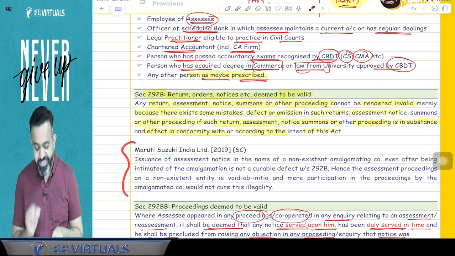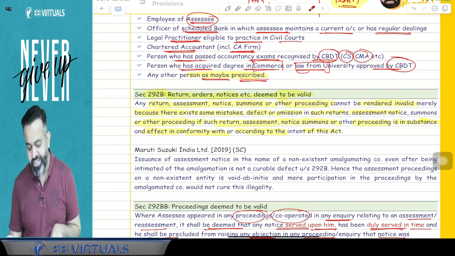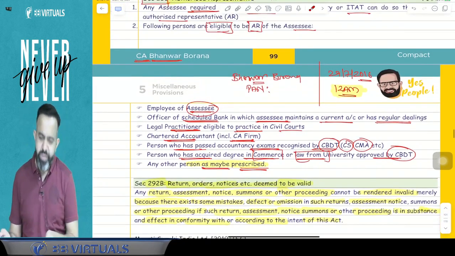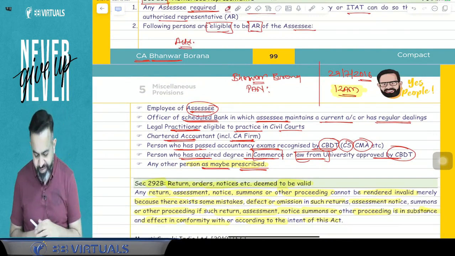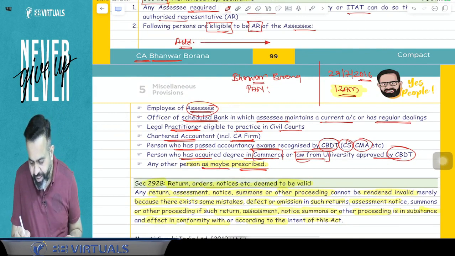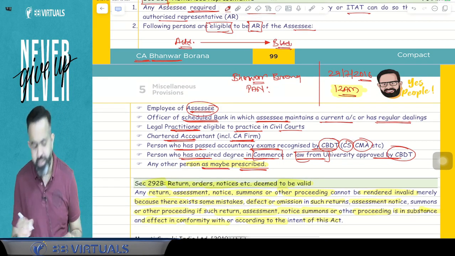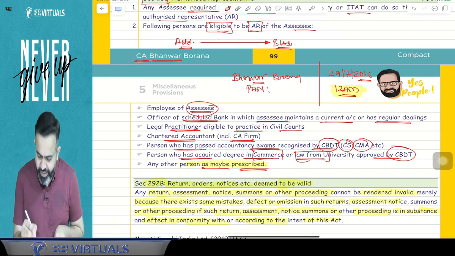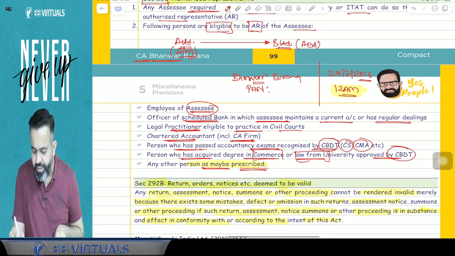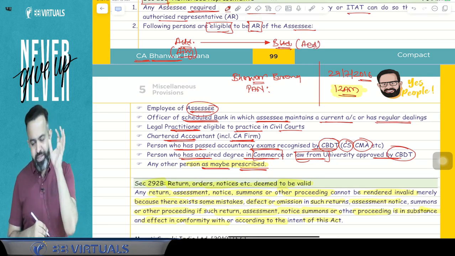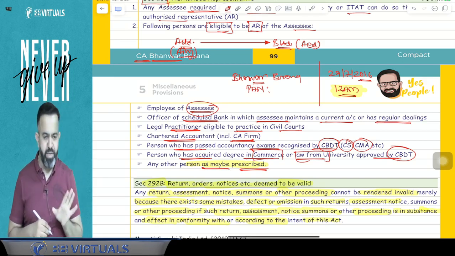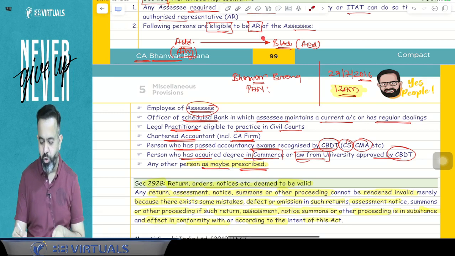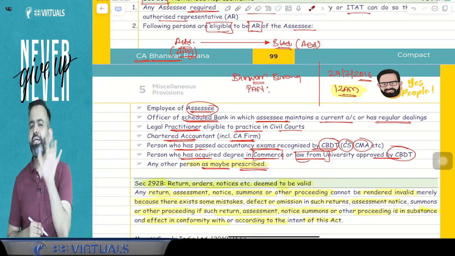But guys, there is one case law: Maruti Suzuki India Limited, 2019 Supreme Court judgment. What happened? Suppose there was one company named A Limited. That A Limited is merged with B Limited, so there is an amalgamation. The earlier company A Limited was the amalgamating company, and the new company B Limited is the amalgamated company. Now, this amalgamation information was already given to the income tax department. Means the amalgamated company had already given this information to the income tax department that there was an amalgamation.